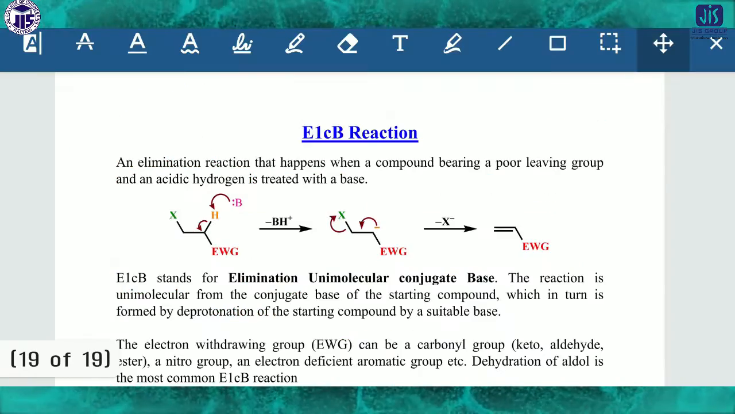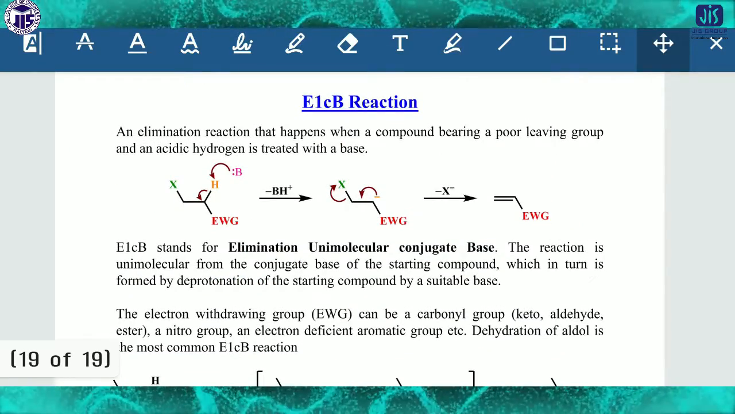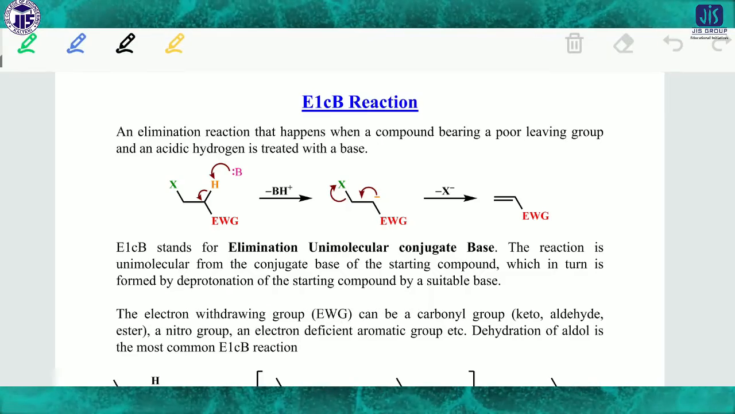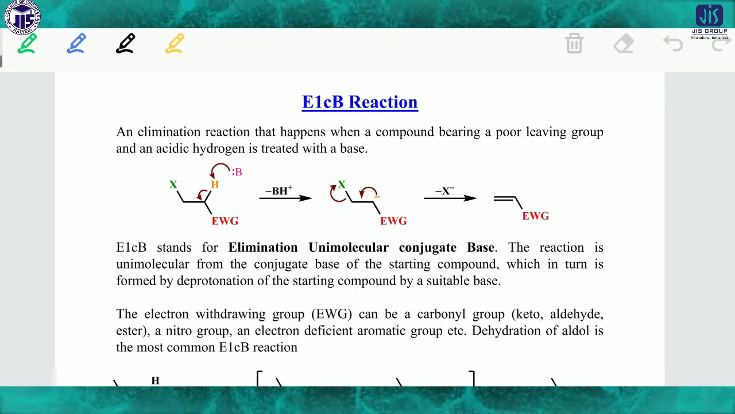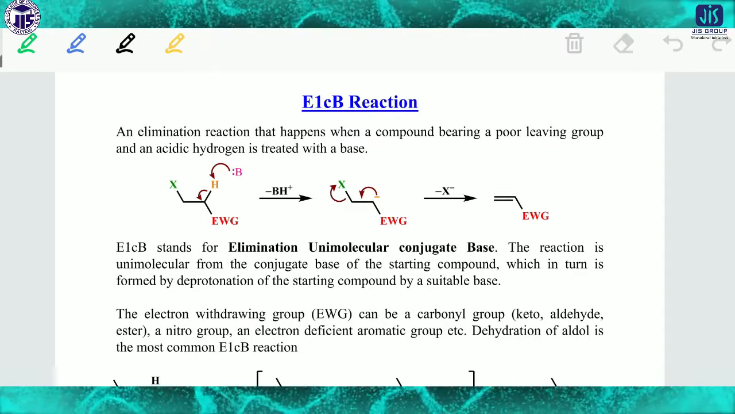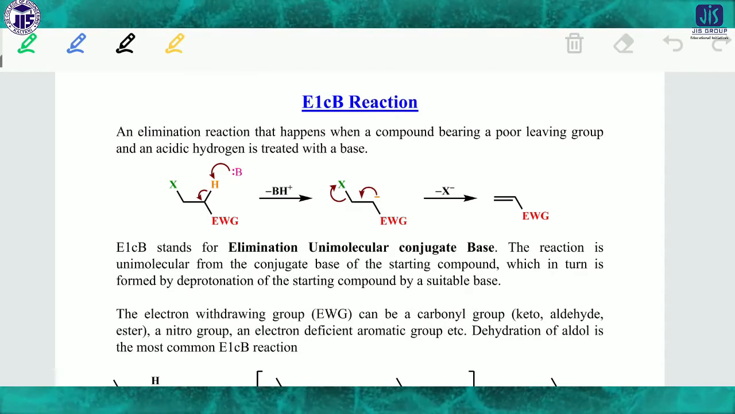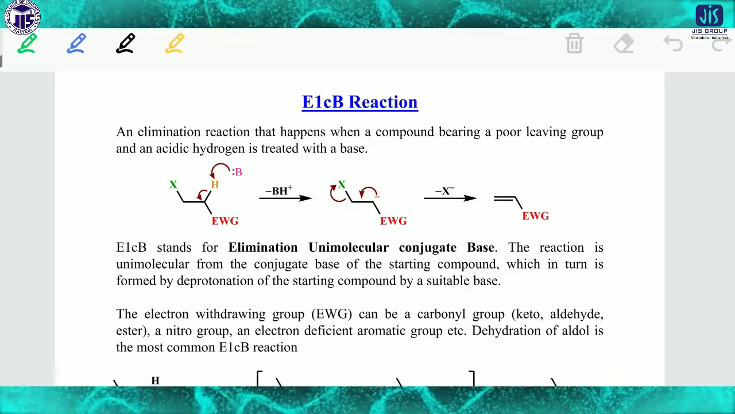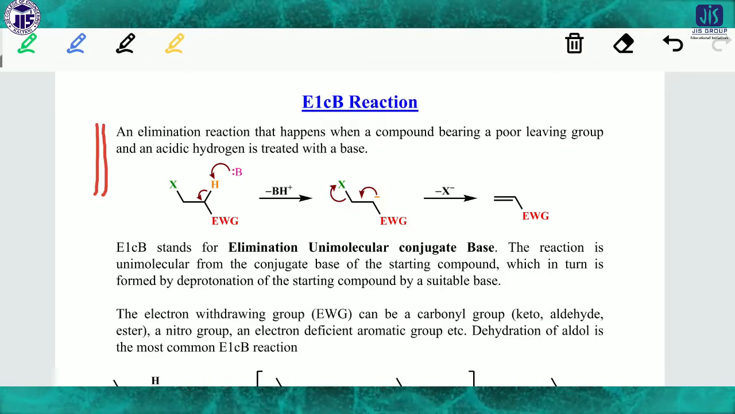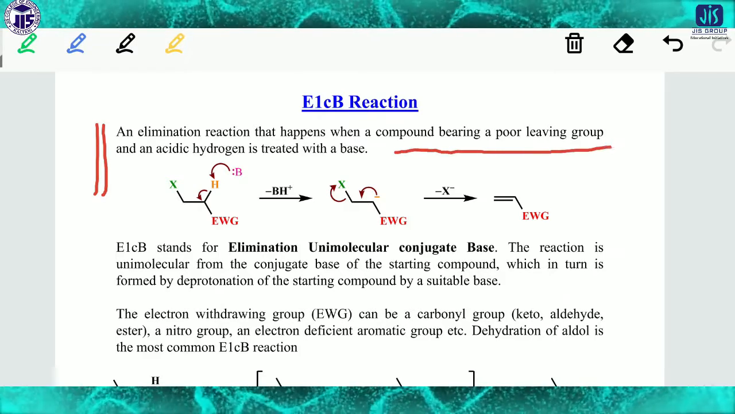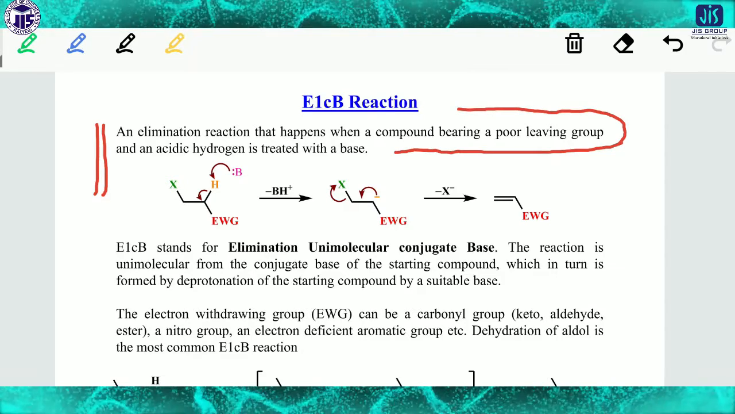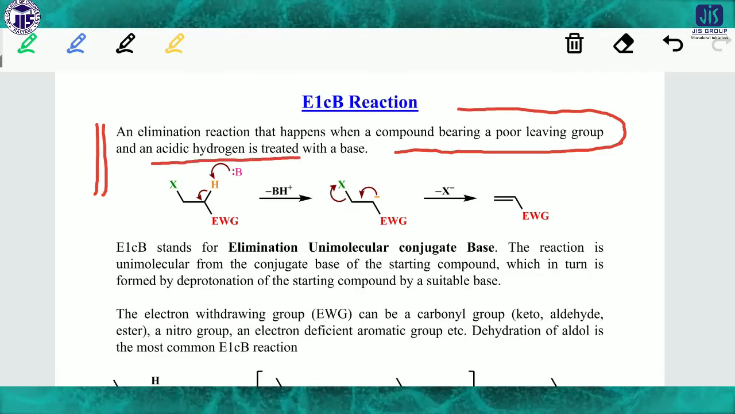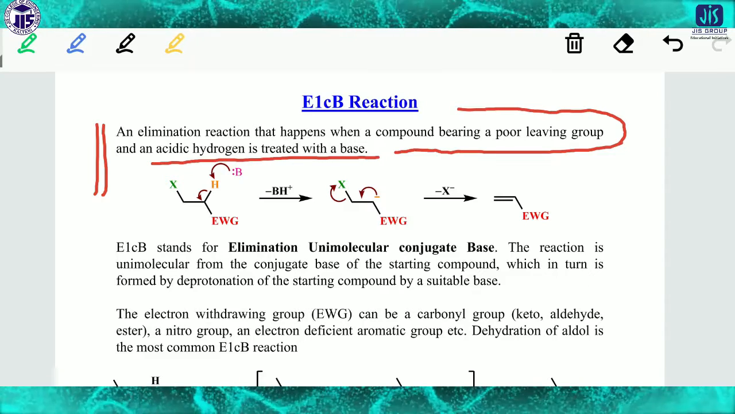Okay, the type of reaction is also important, and you have to keep E1CB in mind. In case of E1CB, CB means it is the conjugate base. Here, at first the conjugate base is produced. So that means it is an elimination reaction that happens when a compound has a poor leaving group, and an acidic hydrogen is treated with a base. So what is the mechanism?